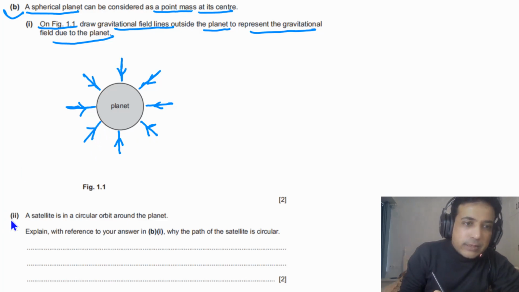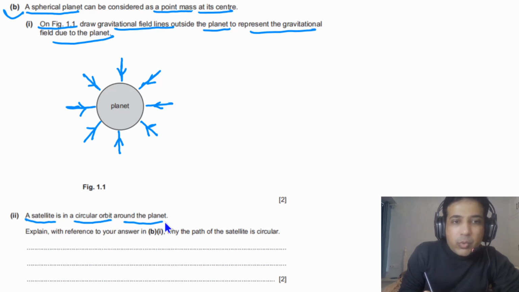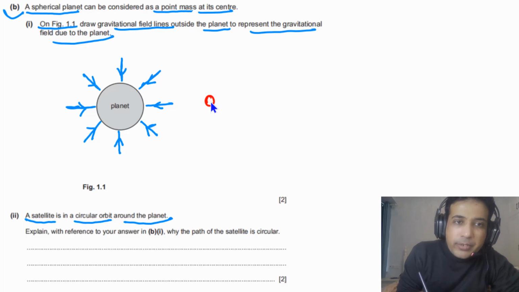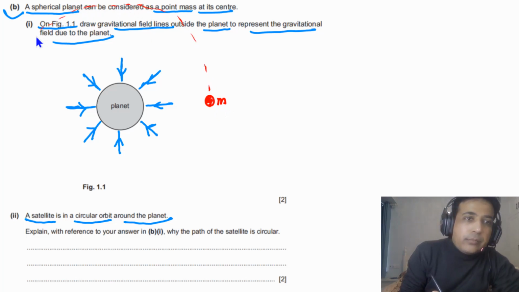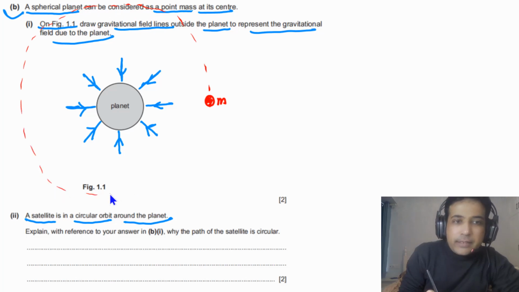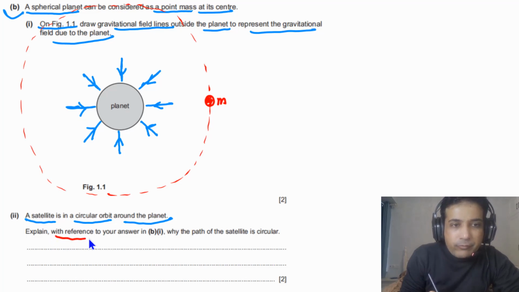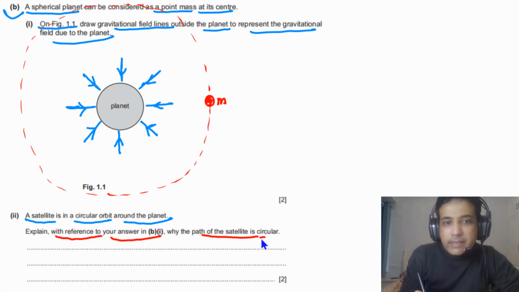Now, if you go to the second part, it is given to us a satellite is in a circular orbit around the planet. So now we can imagine that there is a satellite in a circular orbit around this planet, and we can imagine that the mass of this satellite is m, and it is orbiting around this planet like this. So we need to explain, with reference to your answer in B1, why the path of the satellite is circular.